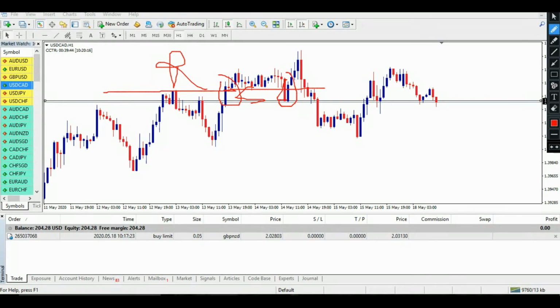After that it created a fake breakout, and this fake breakout created a strong support over here, and that support was broken out by this bearish candle. Then it again broke out by this bullish candle and acted as the same support. So this one is support 1, the price acted as support 2, and this one is approaching support 3. So this is the reason I'm not going to place a buy order over here.